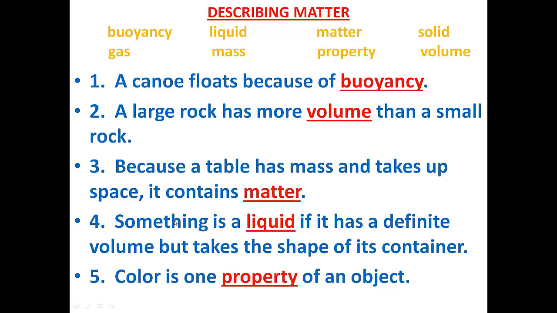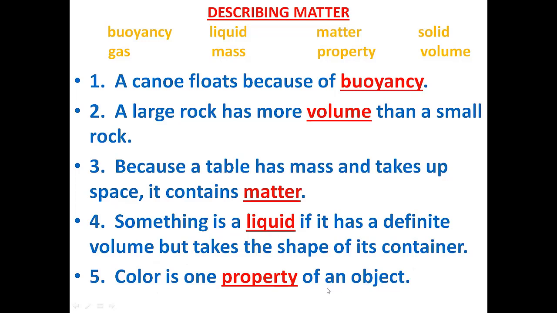Next, something is a liquid if it has a definite volume but takes the shape of its container. We have studied this also, that liquids have a definite volume, but they do not have a definite shape. They take the shape of the container in which they are present. So something is a liquid if it has a definite volume but takes the shape of its container. The answer is liquid.